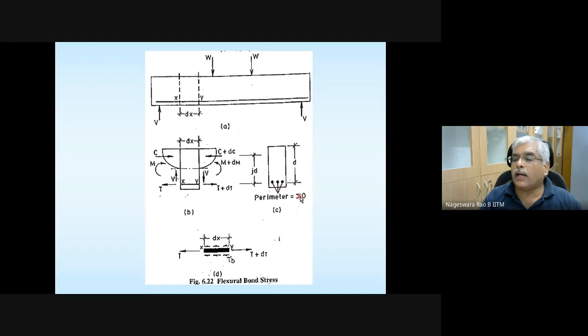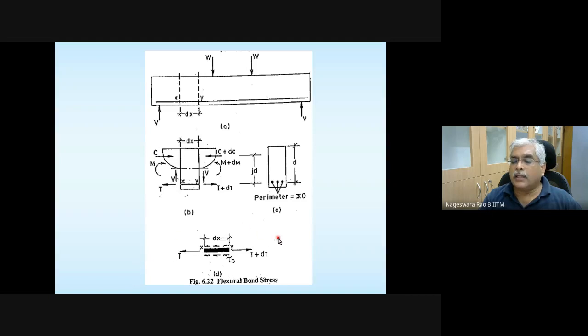That is denoted with sigma O. Capital O is nothing but the perimeter. Sum of all the perimeters for all the rebars. Rebars need not be of same diameter, as you are already aware by this time. So sum of all the perimeters of all the rebars, that is what is the sigma O.